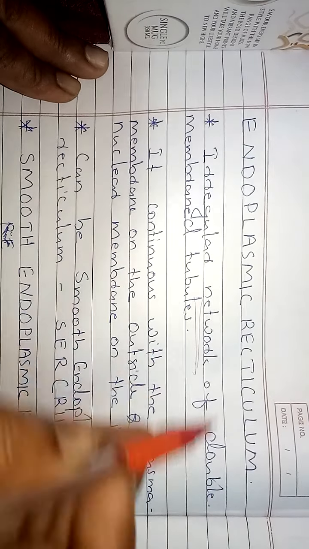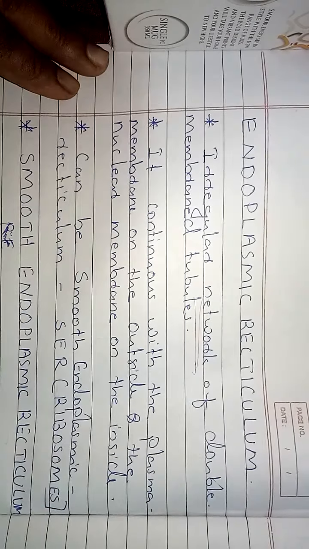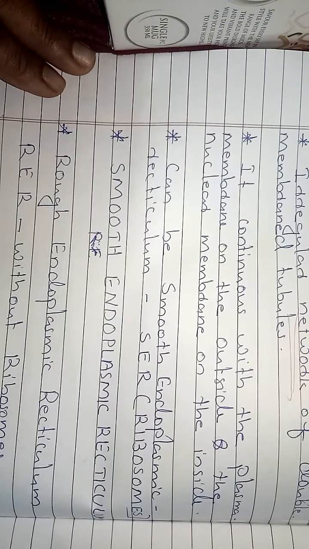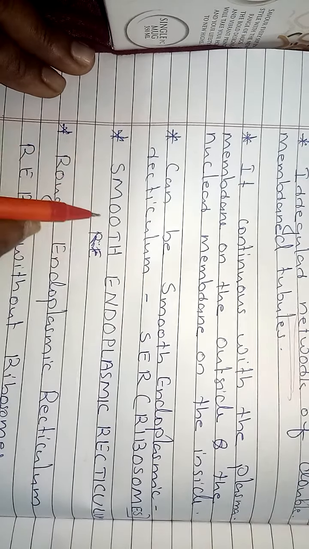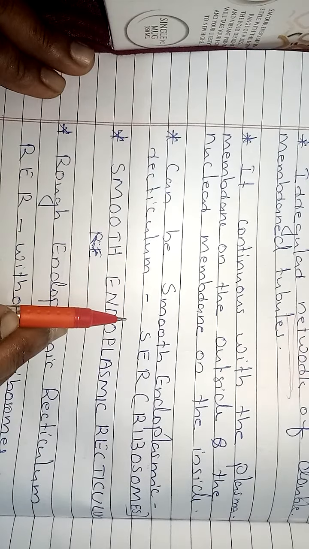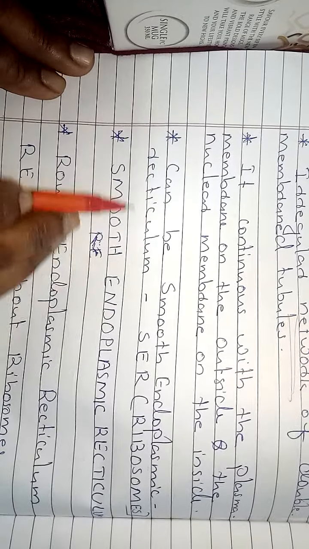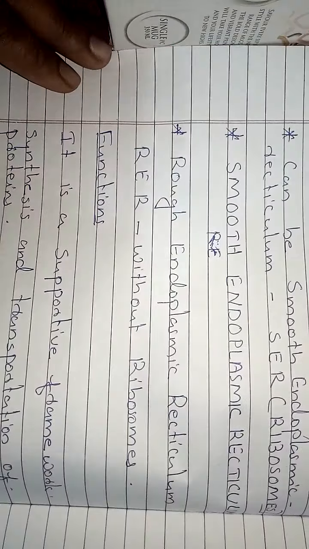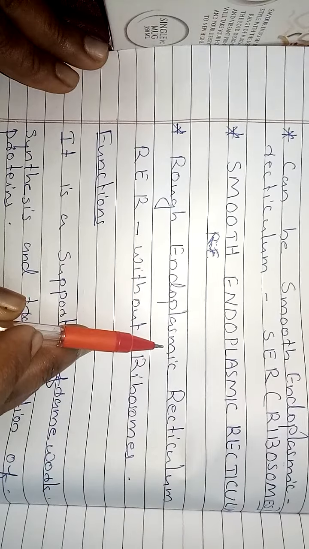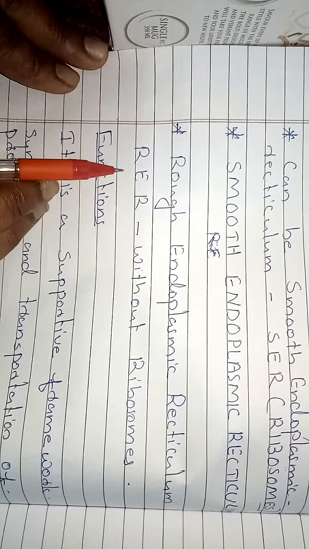What is plasma membrane? That is the outer covering of the cell. Nuclear membrane means the outer covering of the nucleus. So there is a connection by the endoplasmic reticulum. The endoplasmic reticulum is of two types. The first one is smooth endoplasmic reticulum, or SER. It is called smooth because it is smooth in appearance, and no ribosomes are present in it. Another type is rough endoplasmic reticulum, which is attached with ribosomes and is rough in appearance.